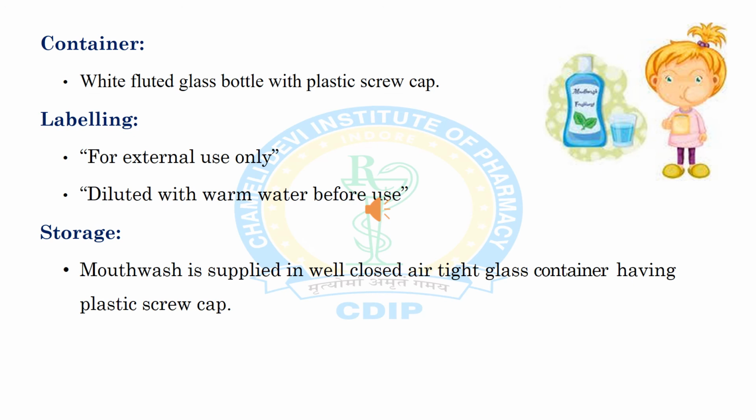After the preparation of mouthwash solution, the solution is transferred into a bottle. The container of mouthwash should be a white fluted glass bottle with plastic screw cap. Then the label should clearly indicate the proper direction for diluting the mouthwash before use.